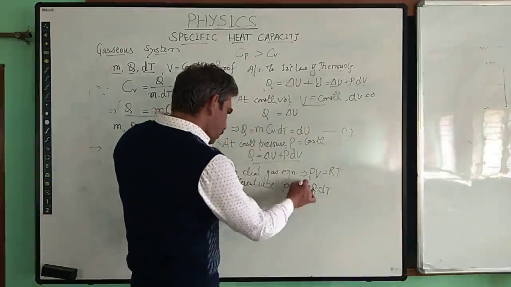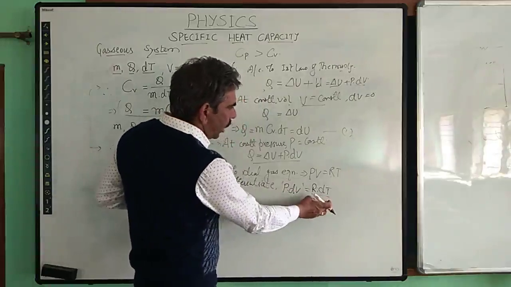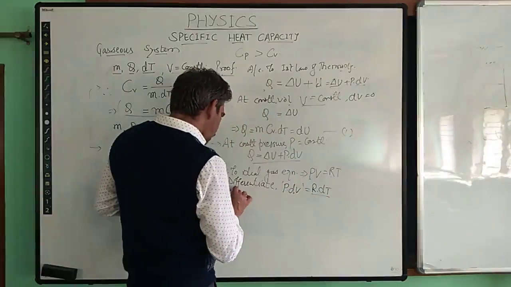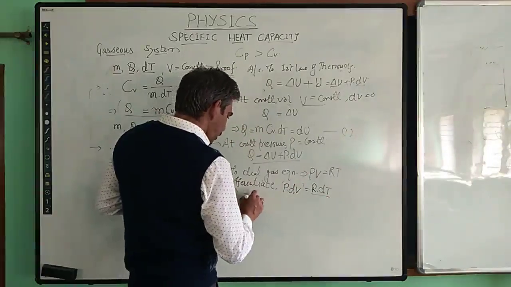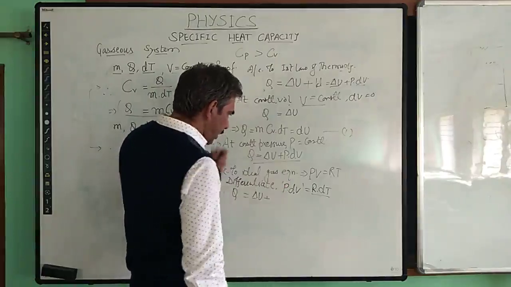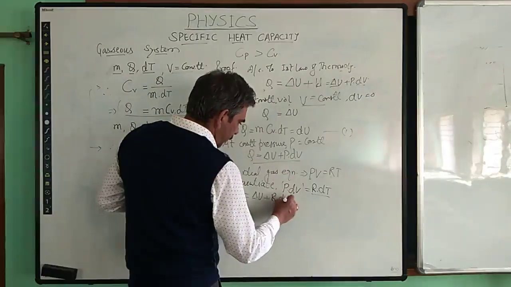So in place of PdV, we are going to substitute this value of PdV, R dT, here in this equation. Therefore, the amount of heat is equal to dU, the change in internal energy, plus PdV. So PdV is nothing but R dT.